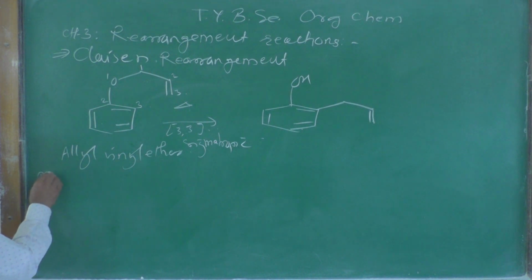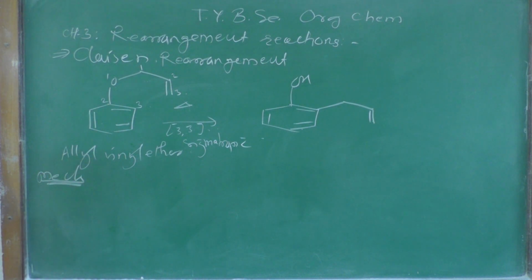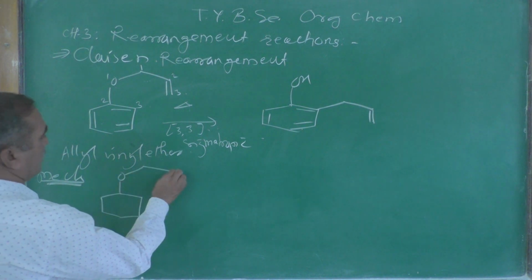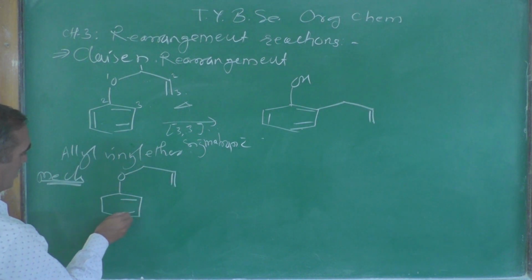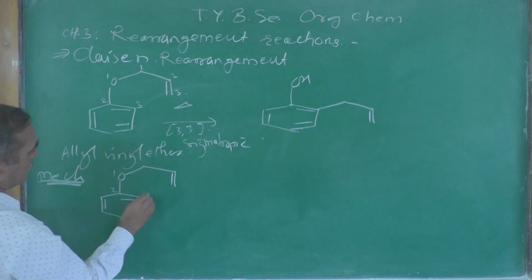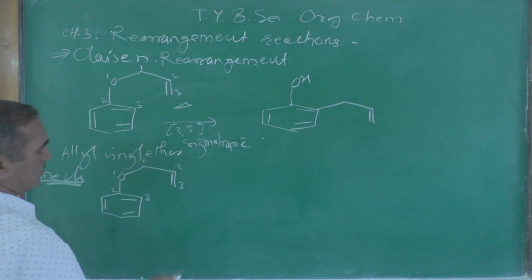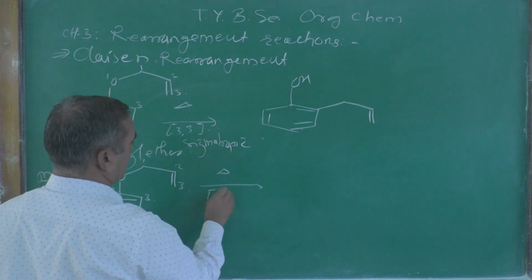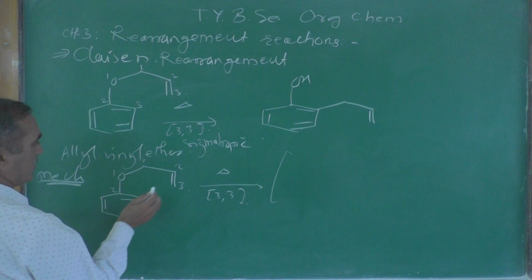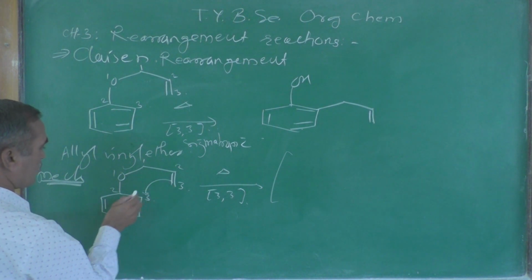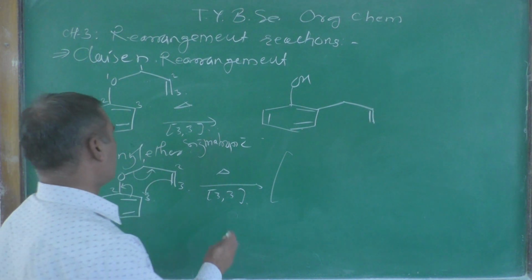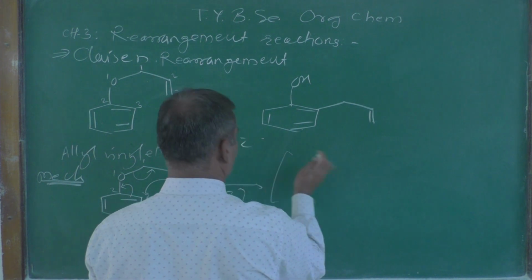Now let us look at the mechanism of how we get this product. Write down this structure once again: O, then one double bond here, another double bond, and one double bond here. Now again numbering 1, 2, 3, again 1, 2, 3. At the 3 position there is a formation of a bond taking place. We can show that this double bond is attacking over there. This double bond shifts from here to here, and this double bond shifts from here to here. This is the intermediate now formed.